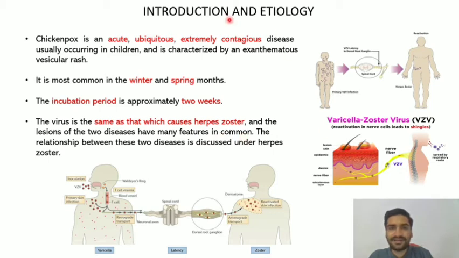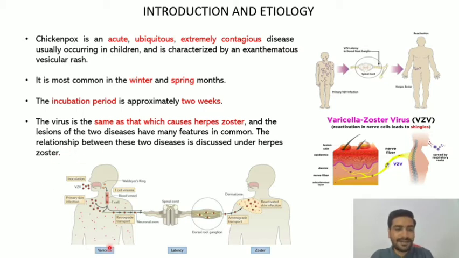That means the lesions of varicella infection as well as herpes zoster are almost similar, but herpes zoster will have unilaterality of lesions, whereas chickenpox will have broader involvement of the lesions. The relationship between these two diseases is discussed under herpes zoster. I hope you guys have watched the video of herpes zoster. If you have not watched, I would advise you to watch the herpes zoster video after varicella zoster.